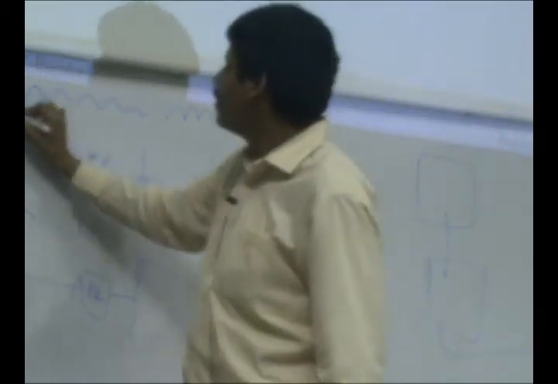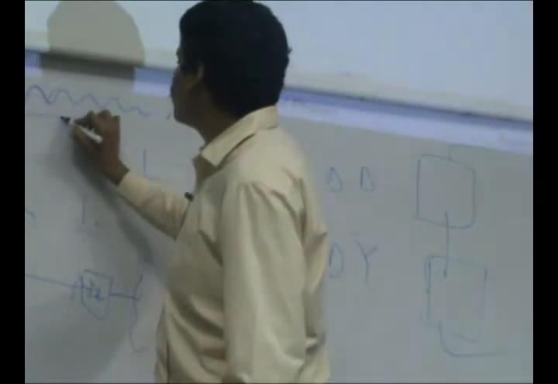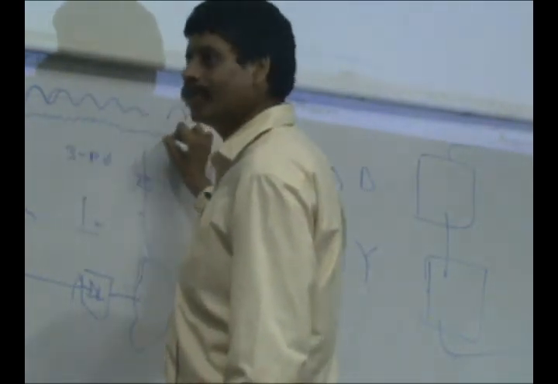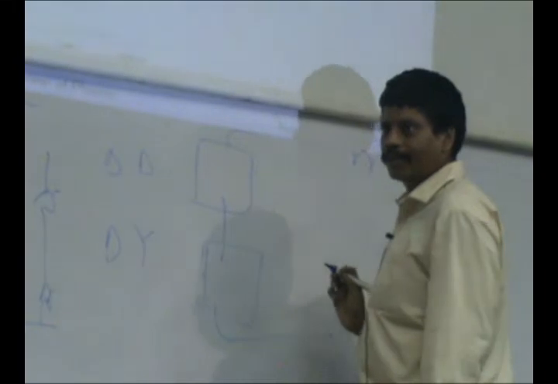So this will further smoothen out the ripple. And then to get a constant current, you put a big smoothing reactor here and then take care of this side.